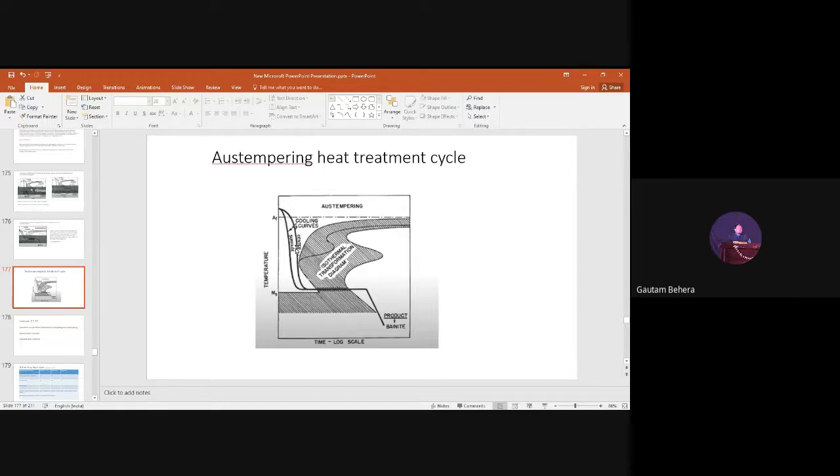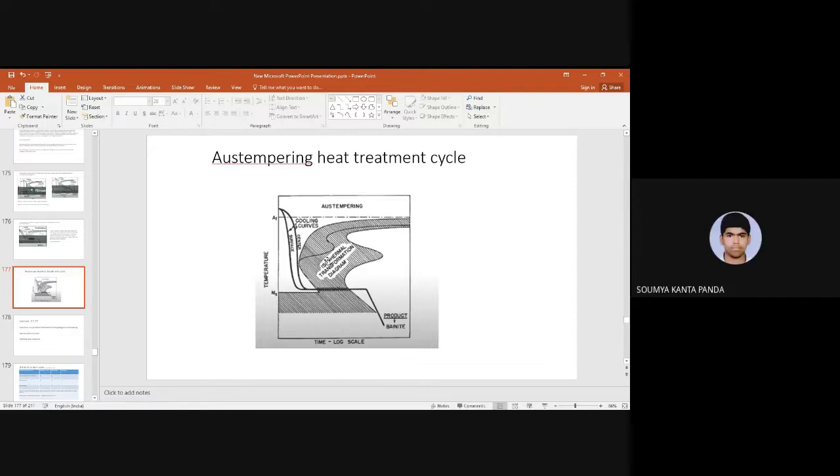But if you have a thicker cross section, then that is a problem. What is the problem? Can you answer in the opposite way? If you have a thicker cross section, what kind of problem will you face during austempering? What kind of problem will we face? Let me see, you can answer. If you have a thicker cross section and you are still doing austempering, what is the problem? The hint is transformation will be something different.